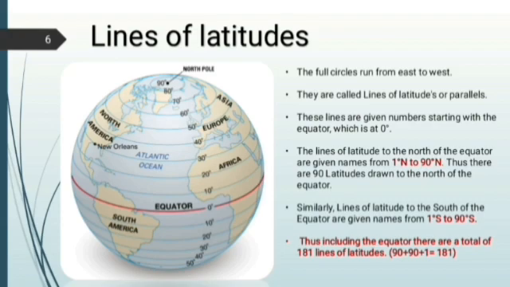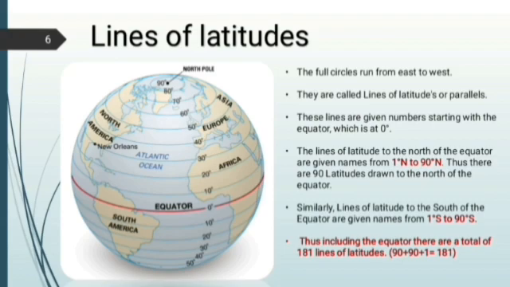Thus, there are 90 latitudes drawn to the north of the equator. That means from the equator to the north, there are 90 latitudes. Below the equator are 90 latitudes.